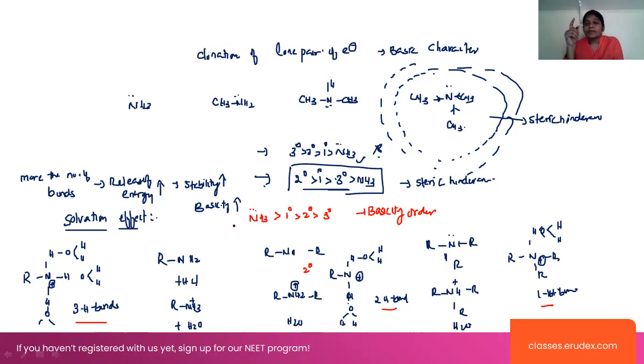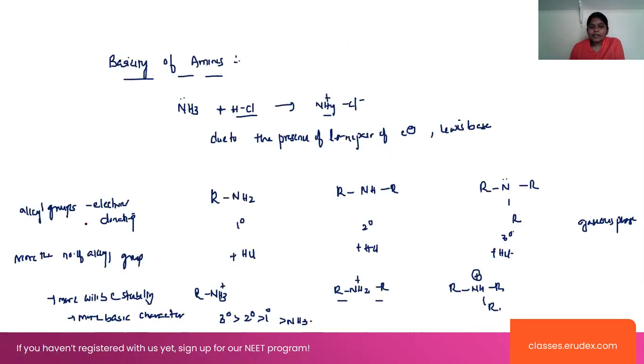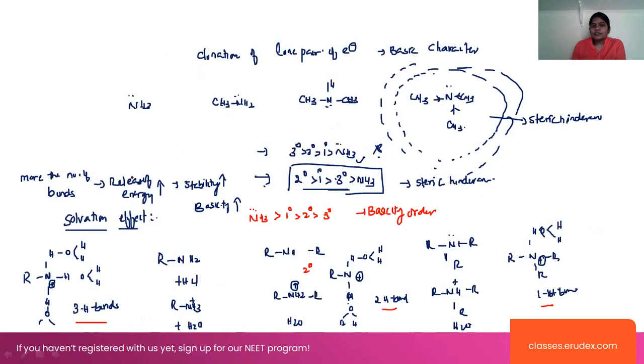So we can explain this basic character by the electron releasing group, that is the plus I alkyl groups. Here we can say that these are the plus I alkyl groups. The more the plus I groups, the more the stability. More stability means more basic character, right? And in the case of the steric hindrance, secondary will be more stable than primary, than tertiary, and ammonia.